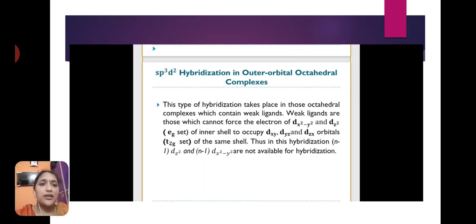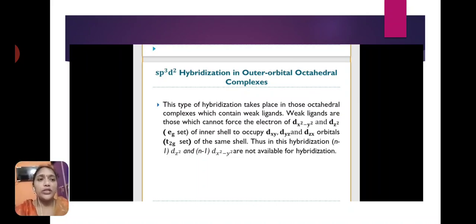Weak ligands are those which cannot force the electrons of the inner shell, the eg set, to occupy the dxy, dyz and dzx orbitals, the t2g set of the same shell. Thus in this hybridization, the dx²-y² and dz² orbitals are not available for the hybridization process.